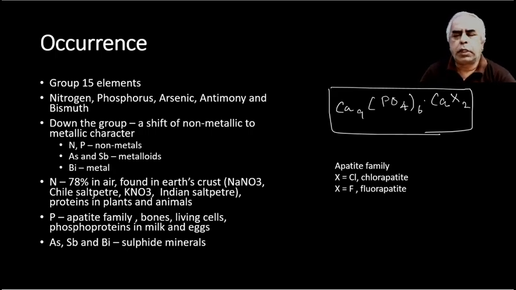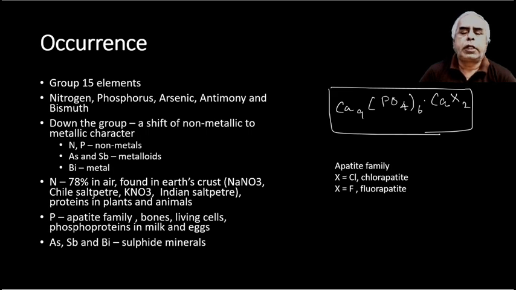When we talk about the occurrence, nitrogen is present in the atmosphere at almost 78%, and it is also found in the Earth's crust as sodium nitrate and potassium nitrate. They are also available as proteins in plants and animals.